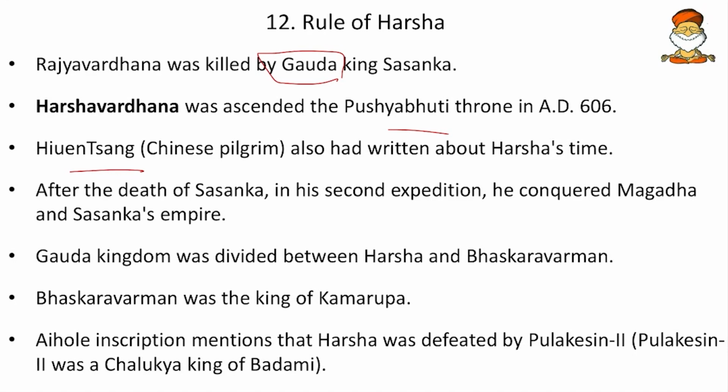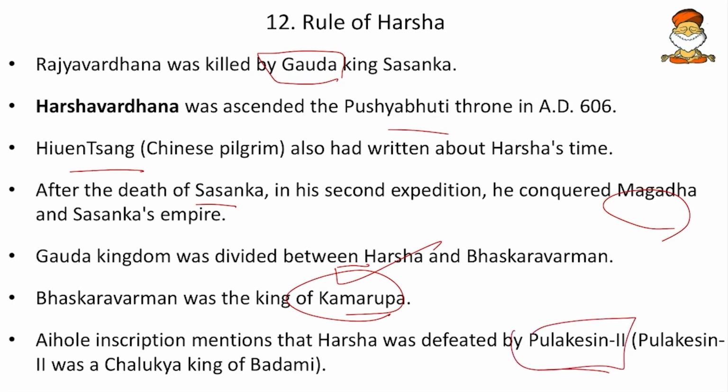Then after the death of Shashanka, in his second expedition Harshavardhana conquered Magadha also. Then the Gauda kingdom was divided between Harsha and Bhaskaravarman. Bhaskaravarman was the king of Kamarupa. So remember Kamarupa of Assam. And then the Aihole inscription mentions that Harsha was defeated by Pulakeshi. So Harsha's eastern expedition, that is Kamarupa, we studied here. Then the southern expedition was stopped by Pulakeshi, who was the king of the Chalukyas.